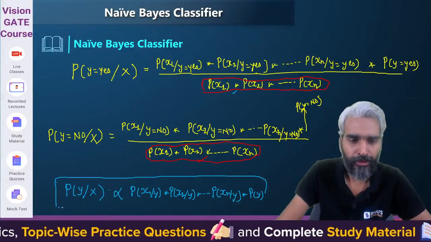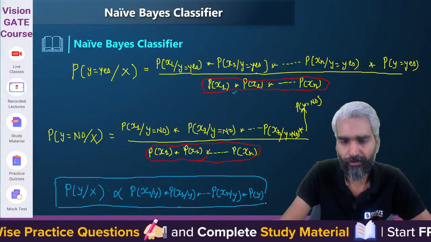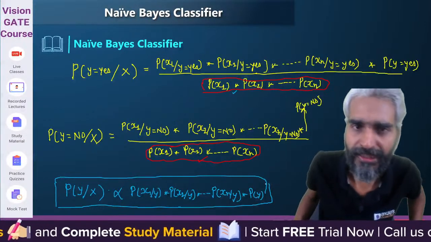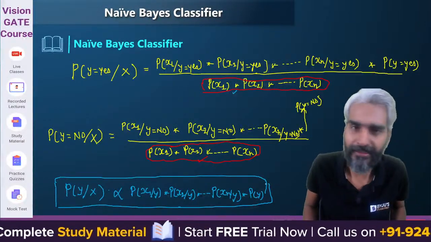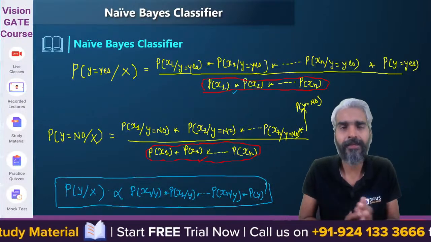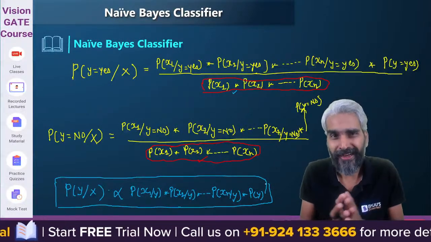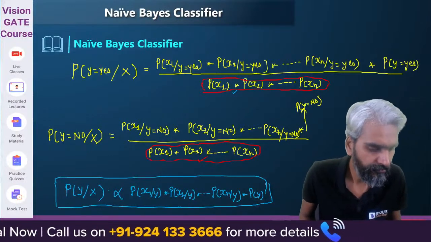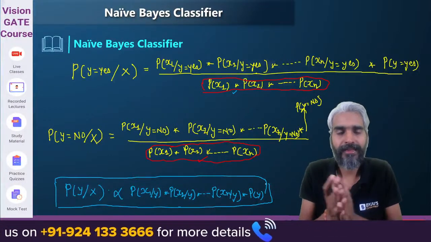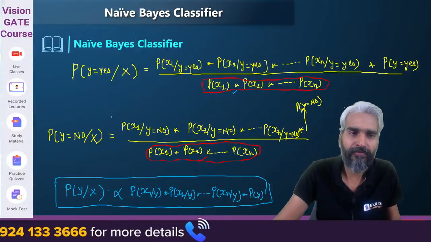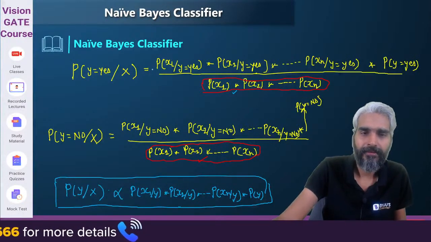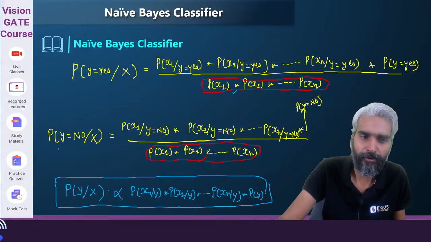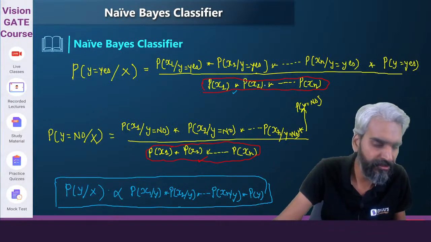Yes, sir. Because whether y equals yes or no, your denominator is not going to change. Therefore, it can be treated as a constant term, which is the proportionality constant. Can I think of it like that? So probability of yes will eventually be larger or smaller with the same factor with respect to probability of no, because this denominator term is exactly same.